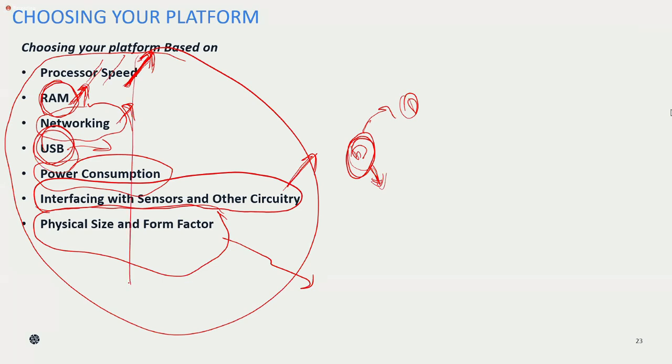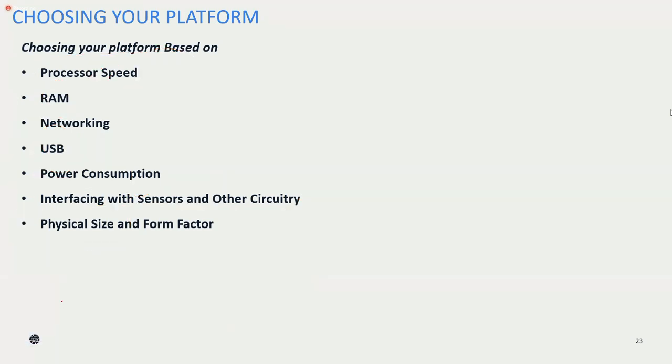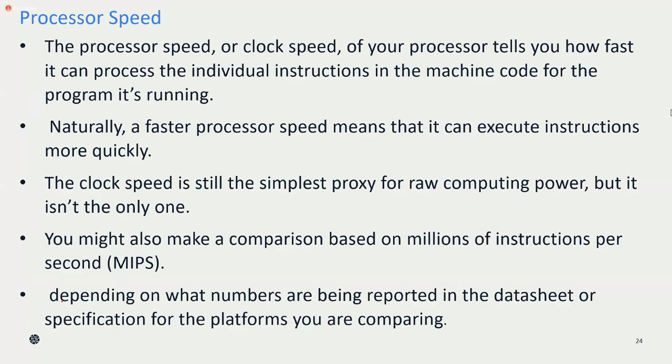So you can choose your platform based on these criteria: first the processor speed, then the RAM, okay, and then networking, and then USB, power consumption, interfacing with sensor and other circuitry. Finally, we can say physical size and then the form factor. So these are the different parameters which we need to look into when you are going to choose your platform. Yes, now processor speed.